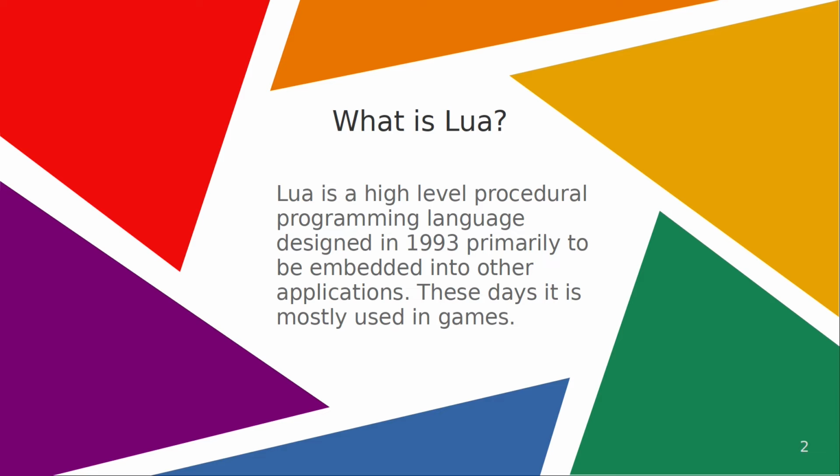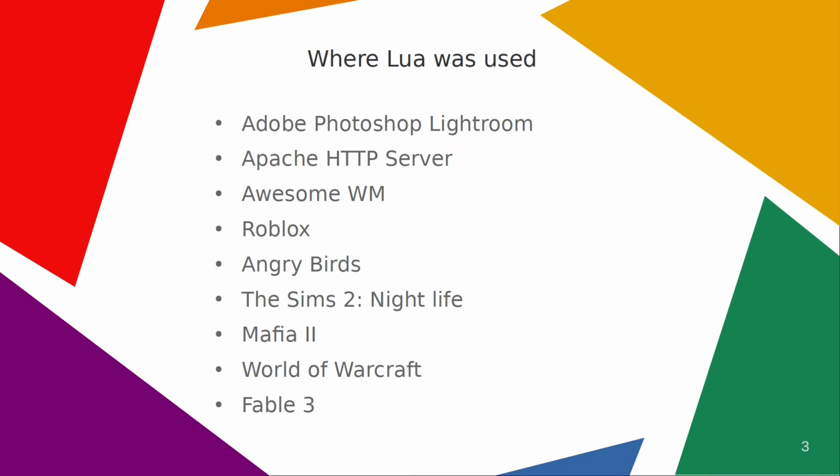The main thing to take in here is that Lua is a procedural programming language, meaning that things like object orientation don't really exist in Lua, but you can simulate it. These days, it is mainly used in games, so you'll usually see it being used with Love 2D or Roblox, or with games built in C or C++ as a little bit of extra used on the side.